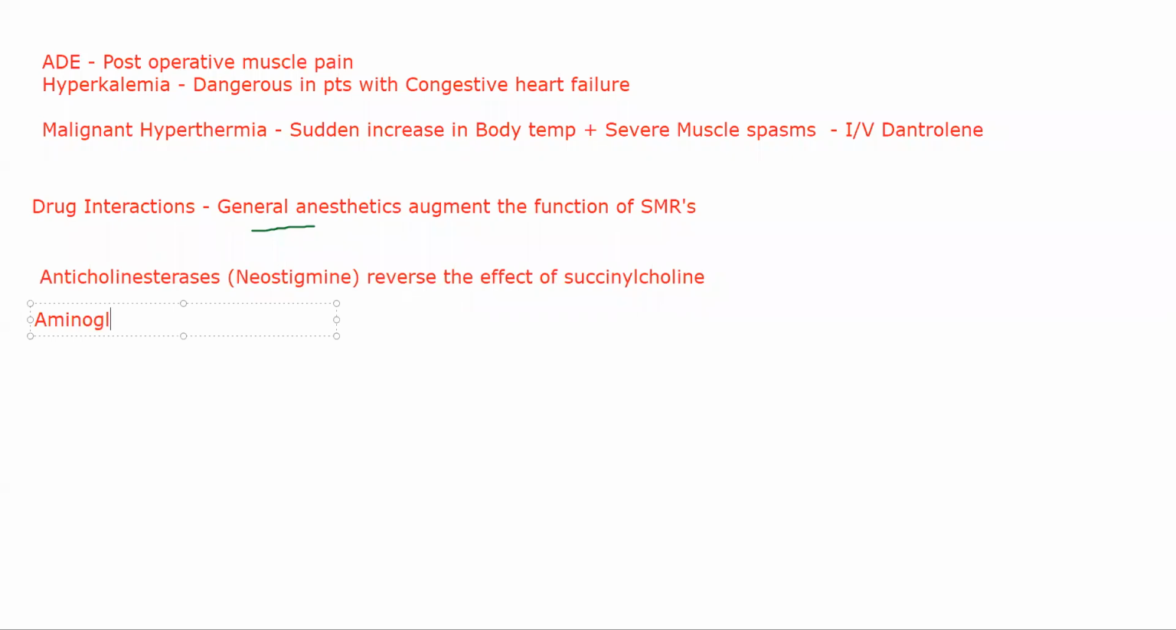Aminoglycosides, you haven't come across aminoglycosides. They are a type of antibiotics, and calcium channel blockers. These you will also study in cardiovascular drugs in pharmacology. So CCBs and aminoglycosides, both of them will potentiate SMRs. Potentiate means they increase the effect. Both aminoglycosides and calcium channel blockers will increase the effect of smooth muscle relaxants. So this is about succinylcholine.